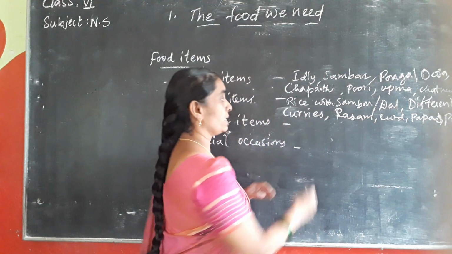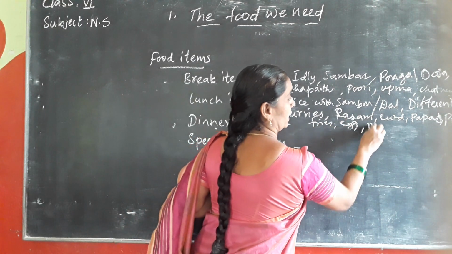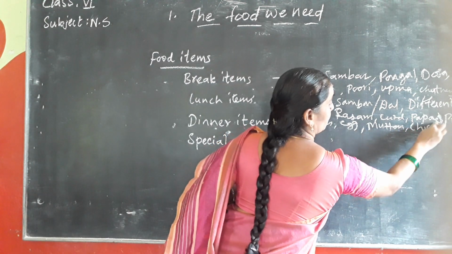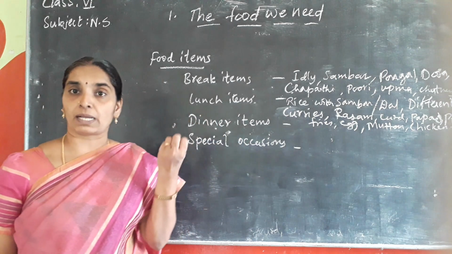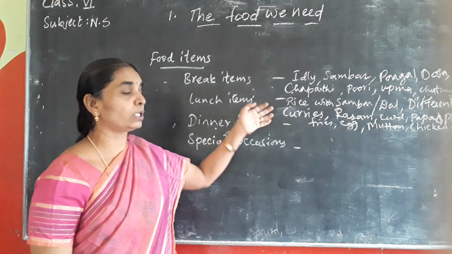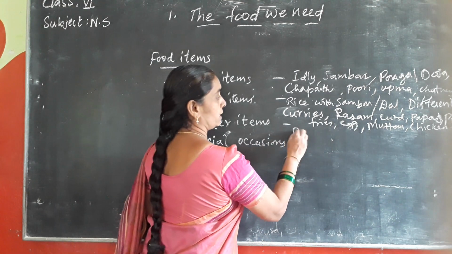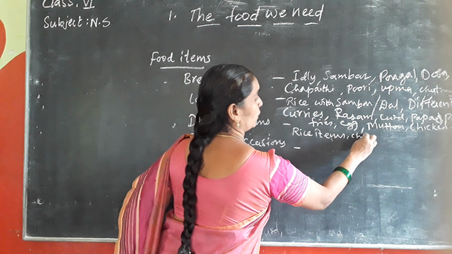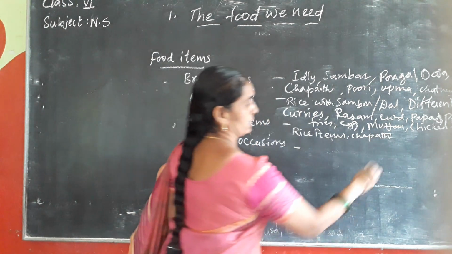So curries, fries, egg, chicken, mutton. These are all preferred for your lunch items. Whereas the dinner items are light food items, or sometimes you include the lunch items also into the dinner items, and mostly you prefer to take the rice items as it is, or the chapati, pulka, isn't it? Along with different dals or curries.